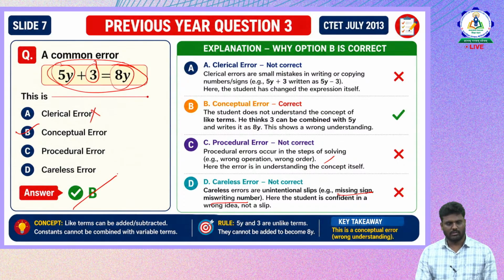Now, what is the concept involved here? Like terms can be added and subtracted, and constants cannot be combined with variable terms. Where we have constants and variable terms, they cannot be combined together, but the student has added both. So 5y and 3 are unlike terms, and they cannot be added to become 8y. So this is a purely conceptual error.